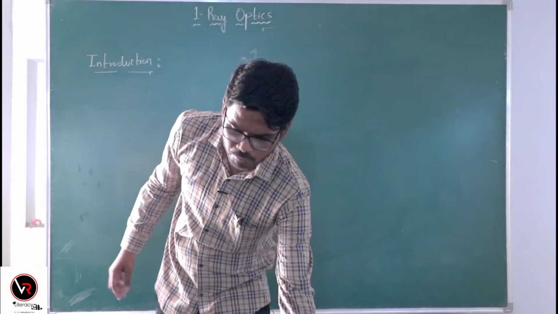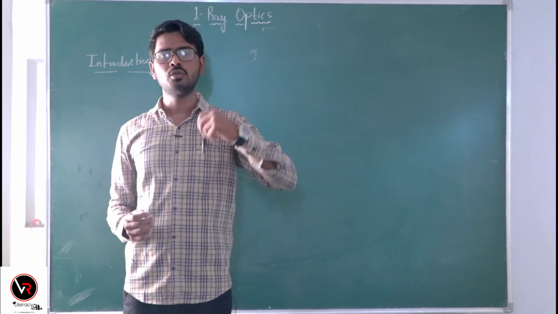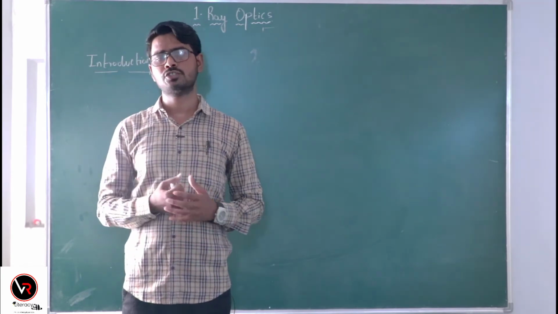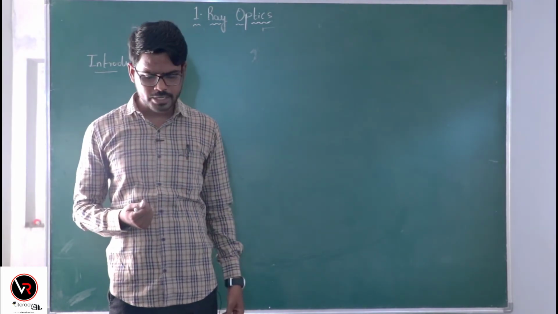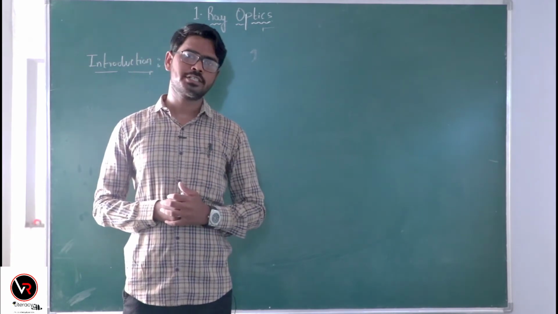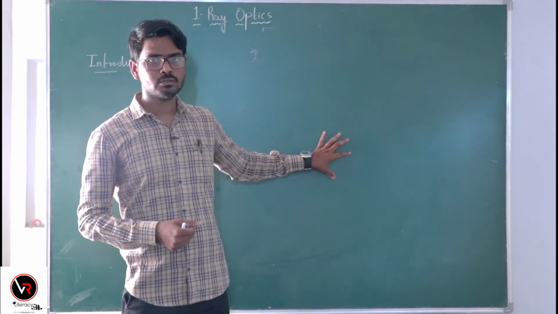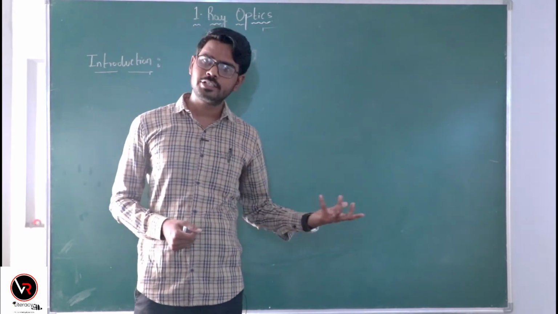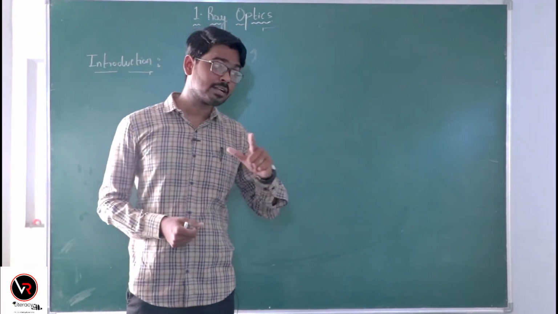As we discussed, we see objects only when light enters our eye from those objects. Some objects emit their own light, for example, a light source, tube light, flame of the candle, sun. These are the objects which emit their own light. But we do have other objects, for example, the wall or this board. Does it emit its own light? No. When you place it in a dark room, it cannot emit its own light. It depends upon the primary source, that is the sun or the tube light. But it reflects the light.